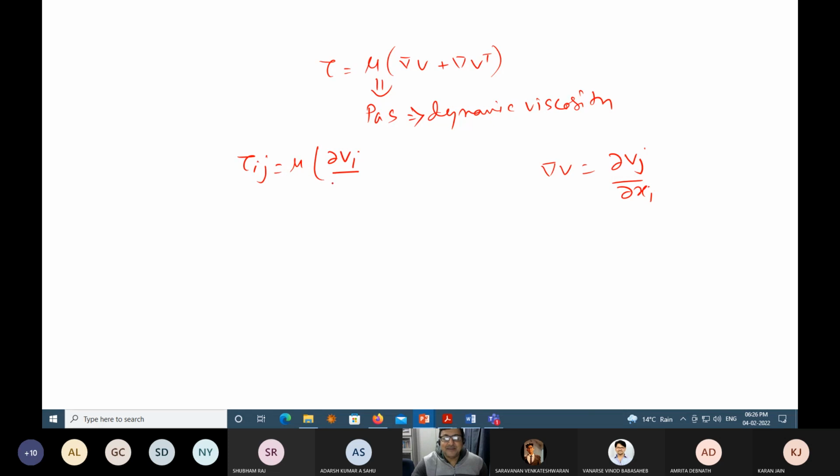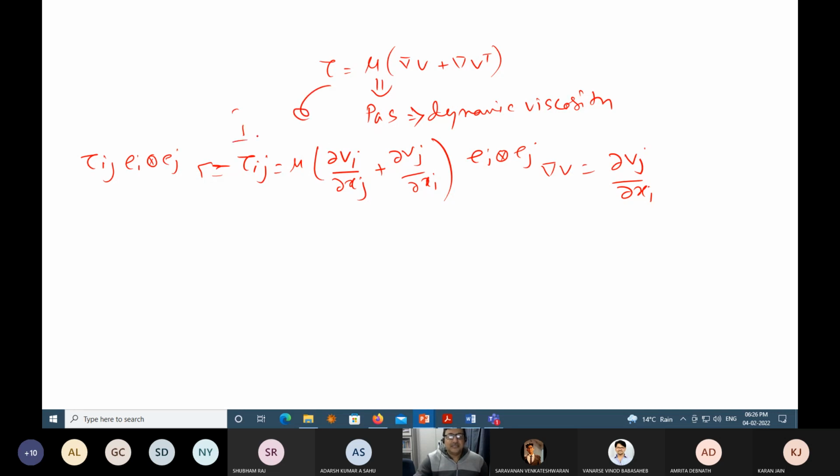So del Vi by del Xj plus del Vj by del Xi. Both have ei dyadic ej, and here also tau ij is ei dyadic ej. All of you are with me when I'm converting this to the index notation?